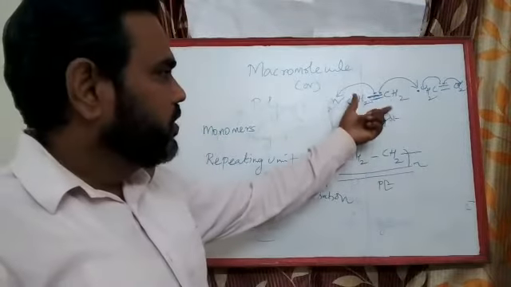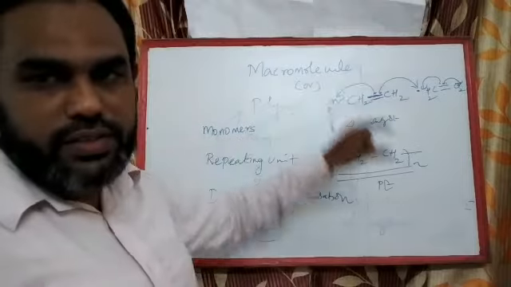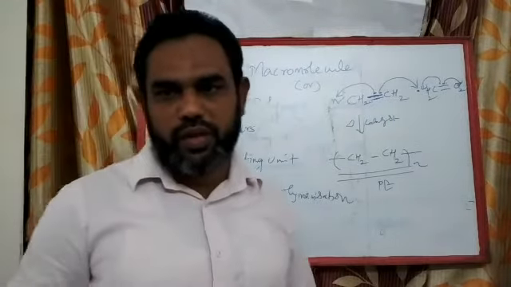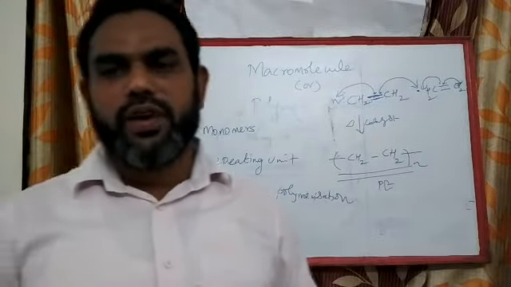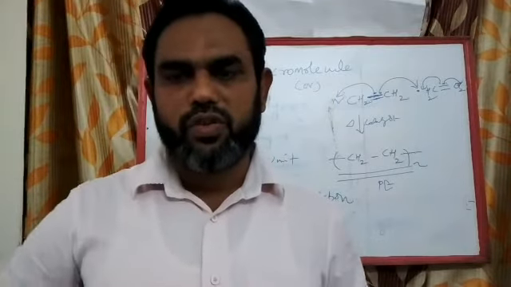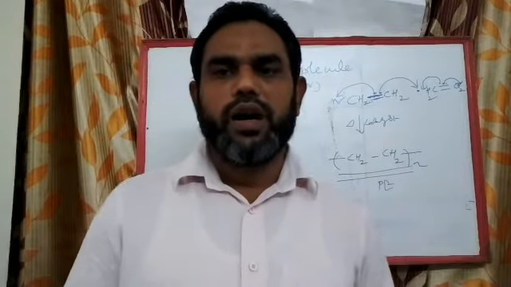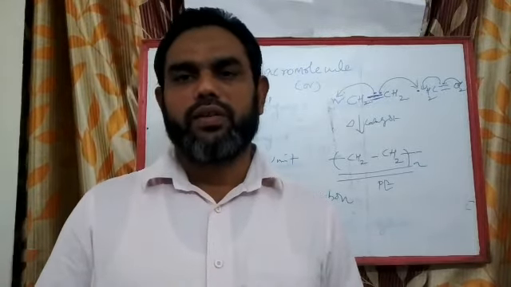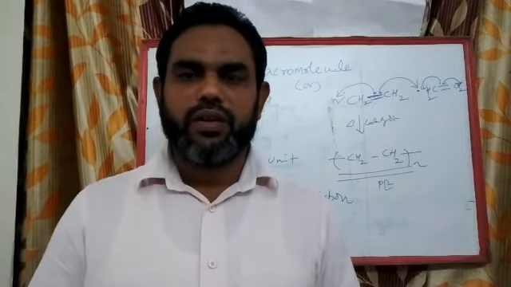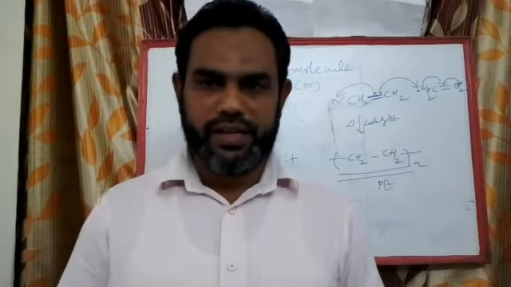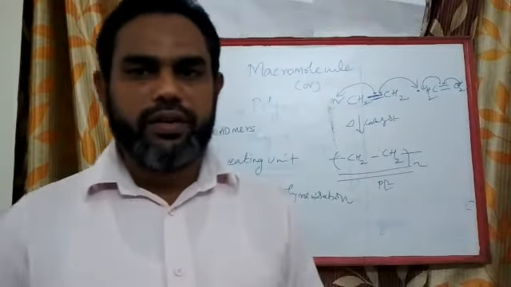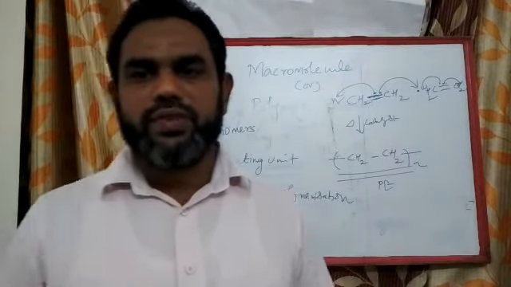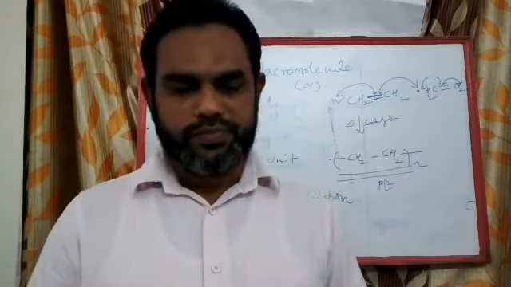Okay, so the functional site of ethylene is naturally 2. Similarly, some functional groups like hydroxy functional group, amino functional group, amine functional group can also act as functional sites. Okay.